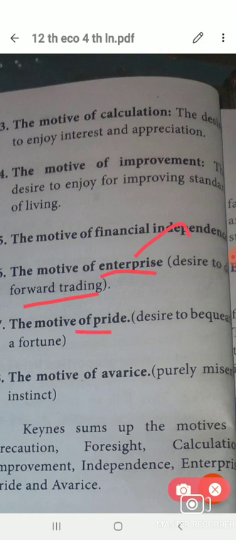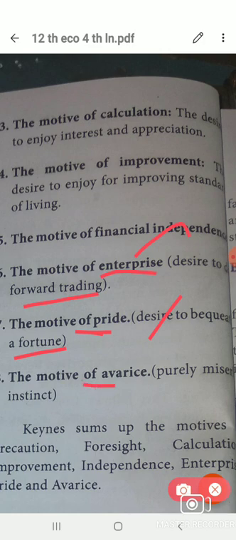And then motive for pride, that means desire to bequeath a fortune. That means in their future, some of the people say, this is our grandparents' asset, this is my father's asset, like this. That means in Tamil, they save it for their heirs, isn't it? So that motive for pride, that reason they have to consume, or they have to consume a lot of land or house, like this they have to decide to bequeath a fortune for our pride, for their pride.